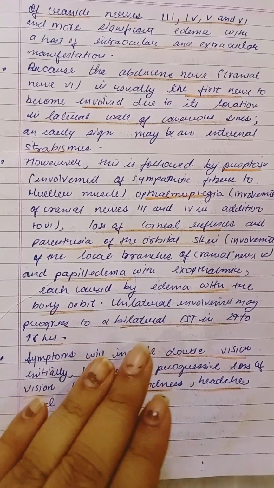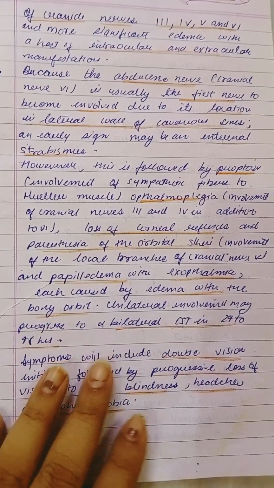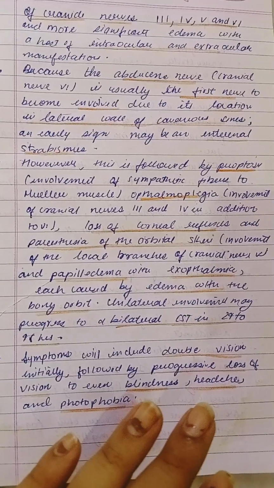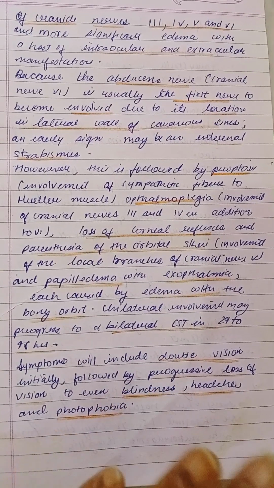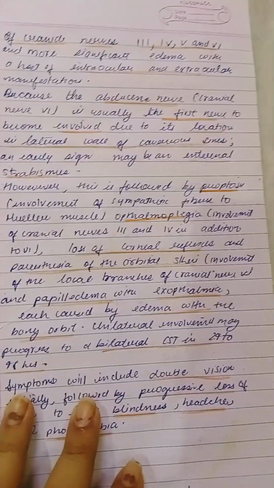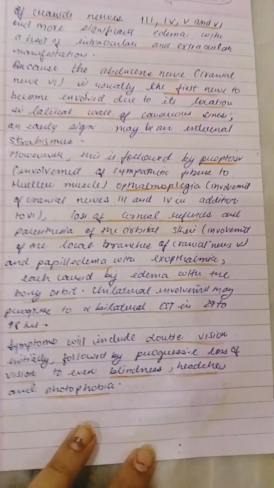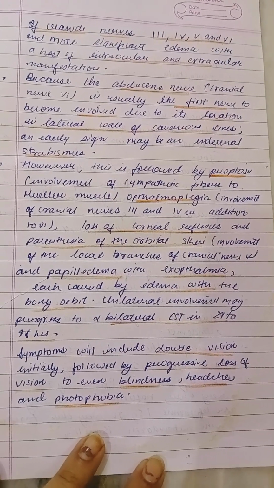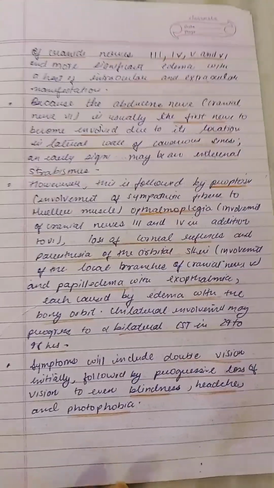And papilledema and exophthalmia are each caused by edema within the bony orbit. Unilateral involvement may progress to bilateral cavernous sinus thrombosis in 24 to 48 hours. Symptoms will include double vision initially, followed by progressive loss of vision to even blindness, headache and photophobia.